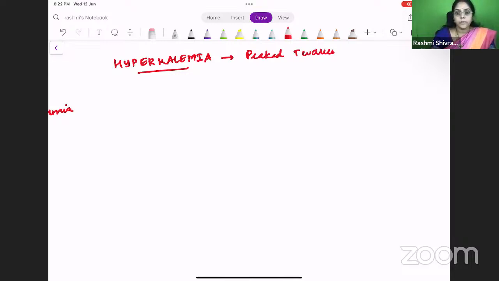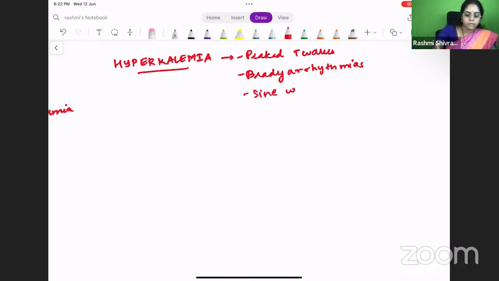So what are the other arrhythmias that you will find in this patient? In hyperkalemia, you will have bradyarrhythmias. Yes, Dr. Venkatesh, you will have tall tented T waves, and the final thing will be a sine wave pattern. They can also go on to develop PEA or asystole. Gradually, the QRS will keep on widening and it will become a sine wave pattern, and the patient can go into pulseless electrical activity or an asystole. Right. So these are the findings in hyperkalemia.